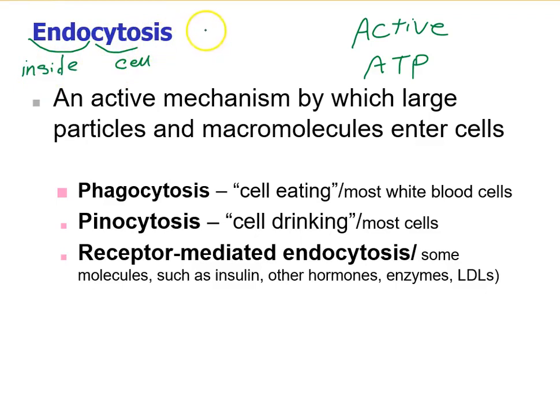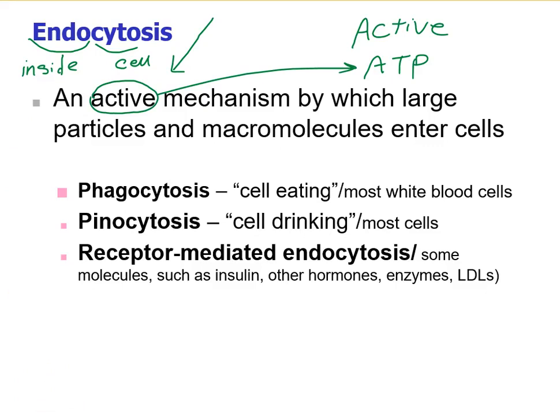Endocytosis just simply means uptaking the molecules or bringing in molecules to the cell, so into the cell. This is an active mechanism. So as I mentioned before, we need to use energy. And in this membrane transport, we are going to move the large particles and macromolecules to the cell.